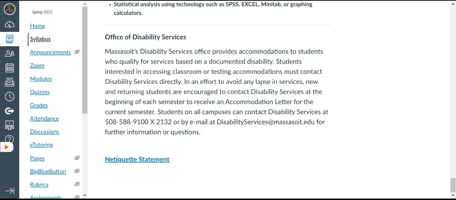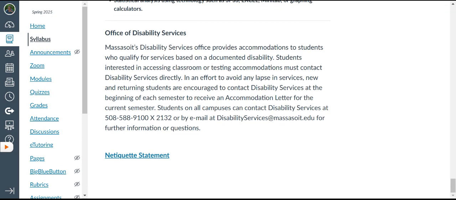So if you have an accommodation letter, please make sure that the Office of Disability Services, Andrea Henry is her name, emails me a copy of that letter so I can make arrangements to provide you with the extra time on your exams.